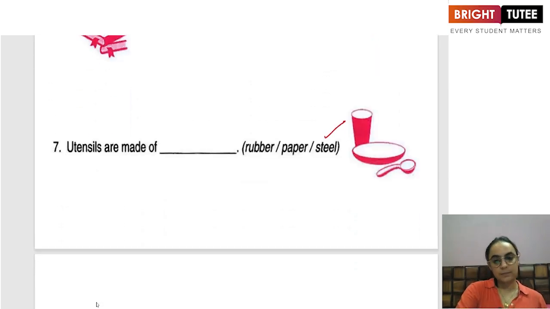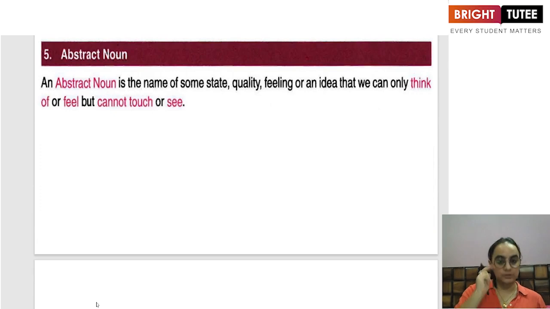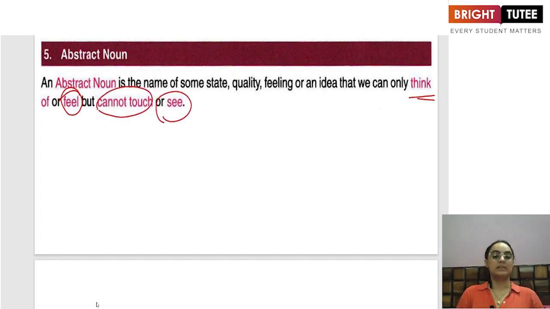The last type of noun that we have is an abstract noun. Now, an abstract noun refers to, as I told you earlier, something which is intangible in nature, something that you can feel. You can think of it as well, but you can neither touch it nor see it.